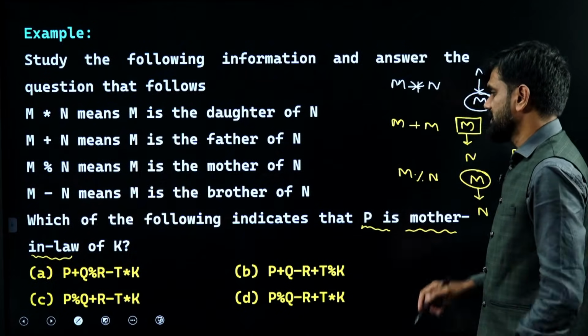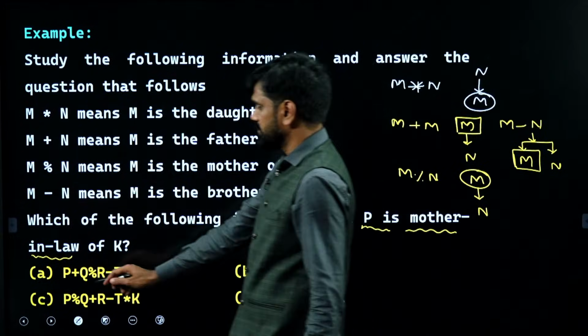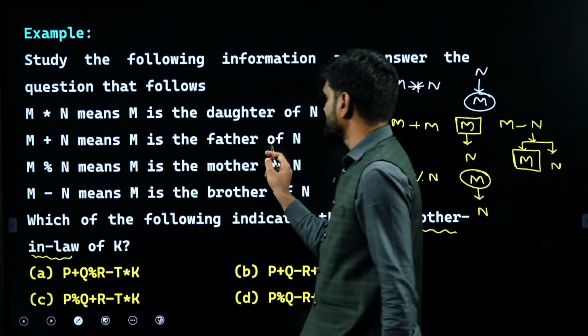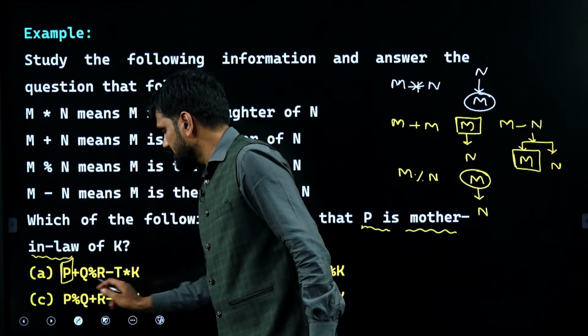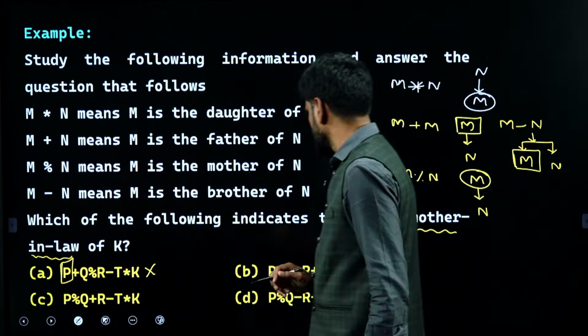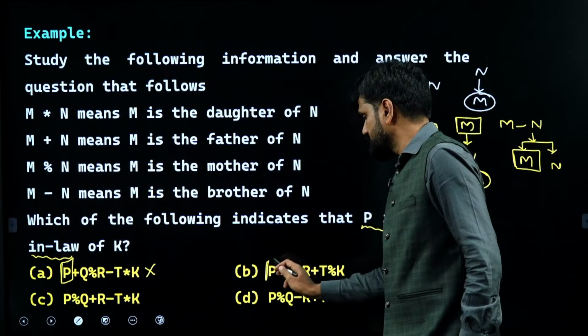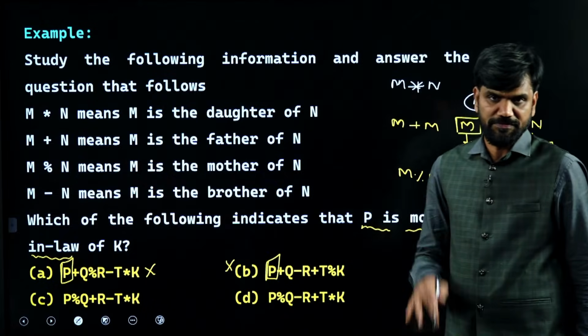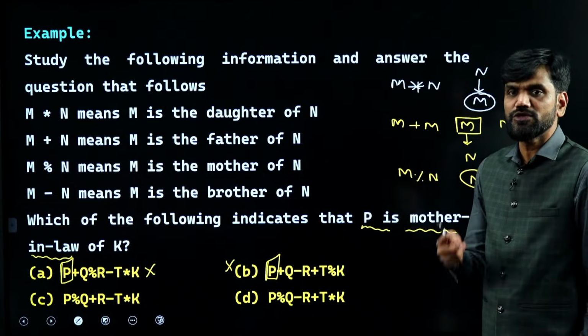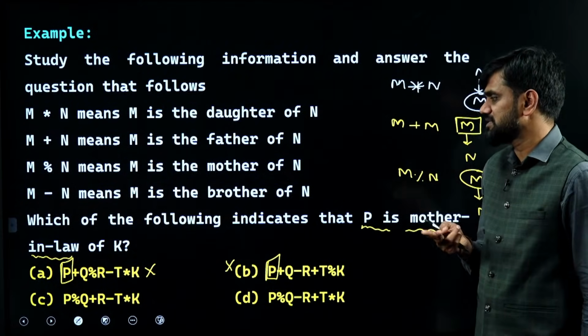So now going ahead with P here, P plus Q. In P plus Q, P is the father of Q. So P is a male over here. In option A, P is a male. I can strike off this. Here also P plus Q means P is father of Q. Here also P is a male. I can strike off that. Now I am left with two options. It is either C or D.